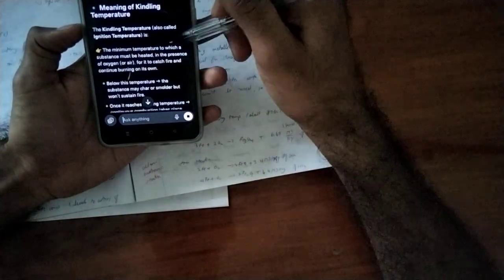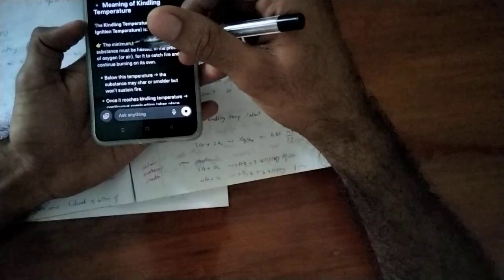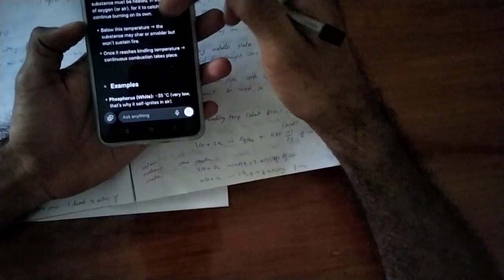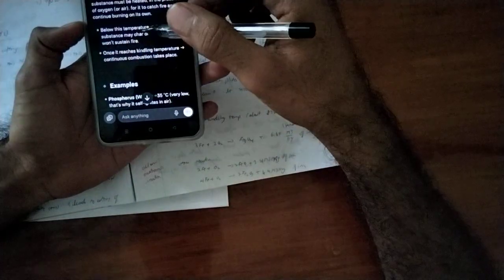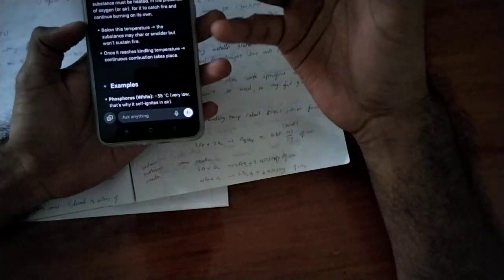So we can see the kindling temperature is known as the ignition temperature, the minimum temperature to which a substance must be preheated in the presence of oxygen. It means for it to catch fire as well as continue burning on its own. Below this temperature, the substance won't sustain the fire. It's just heating.